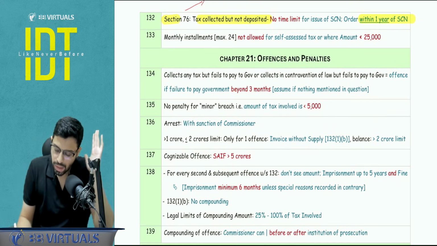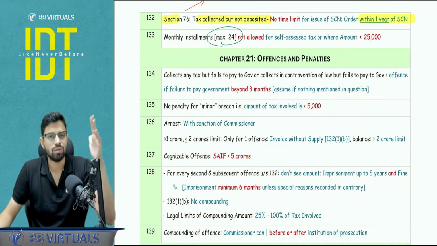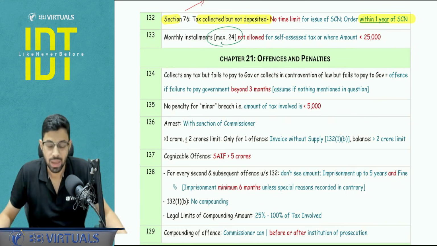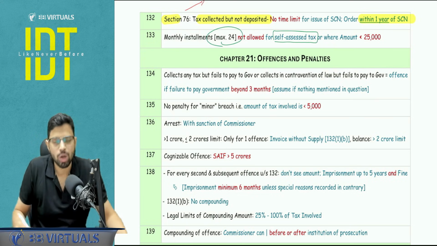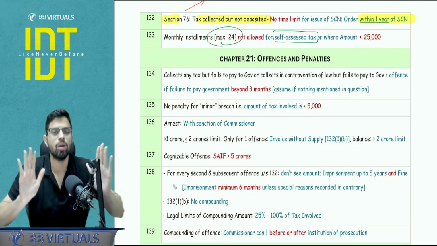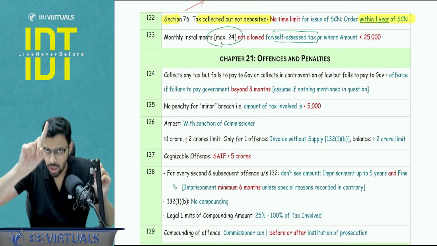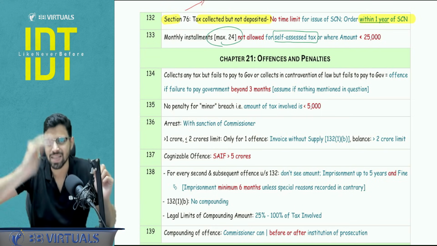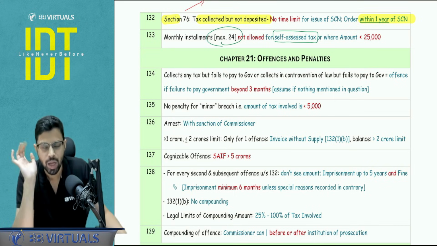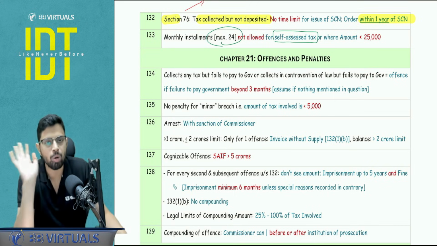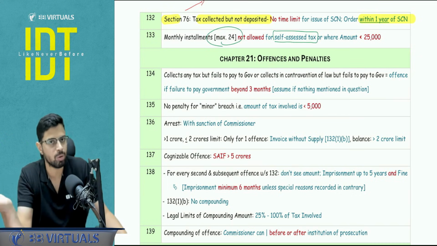Section number 80, monthly installments, maximum 24 installments are allowed. There are 2 areas where the mistake happens, where installments are not allowed. Point number 1, self-assessed tax. What do you mean by self-assessed tax? Self-assessed tax means that you are declaring your liability, so this includes the amount that has gone in your GSTR1 but not paid via 3B. So it is not allowed for self-assessed tax, and not allowed where the amount of tax is less than 25,000. So up to 24,999, you are not going to get the installment facility. You need to pay the complete amount as per the time limit, right? In section 79, within 3 months you have to pay, otherwise recovery provisions will apply.